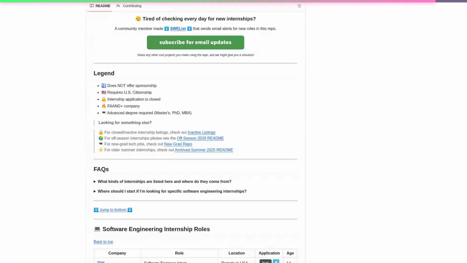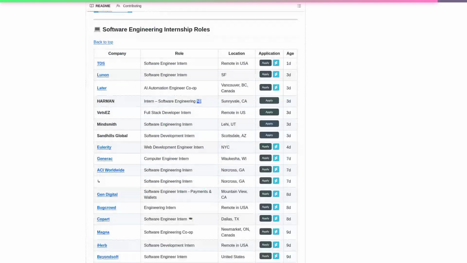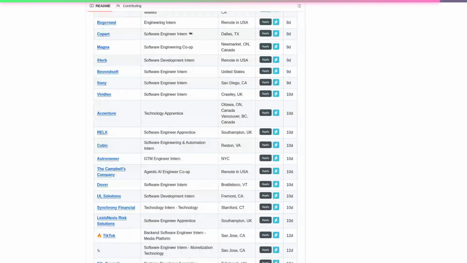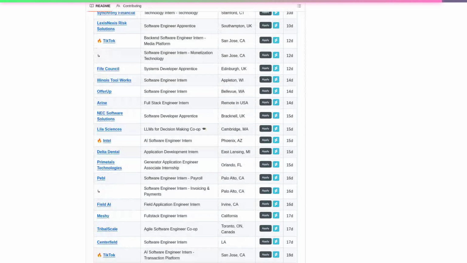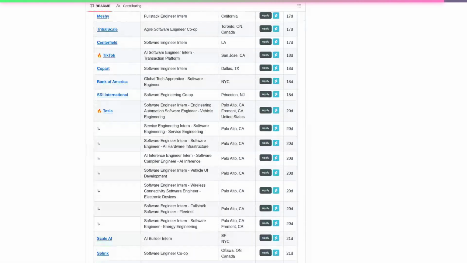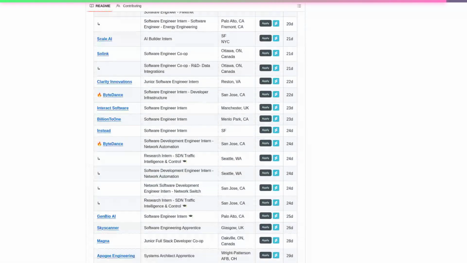It solves the fragmentation problem where students chase rumors on Discord and blind LinkedIn scrolls, replacing that with a single structured source covering software engineering, AI/ML, quant, hardware, and product roles across big tech and startups. Unlike paid job boards that gate data or generic aggregators that drown you in noise, this repo is publicly readable, category sorted, and enriched with sponsorship and citizenship flags, which matters if you need to filter roles you're actually eligible for before you invest time applying.